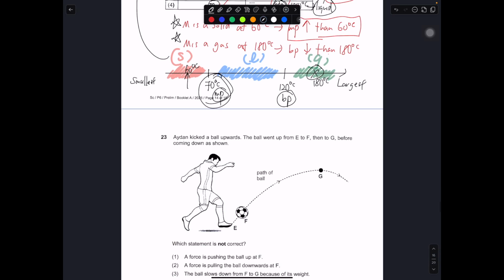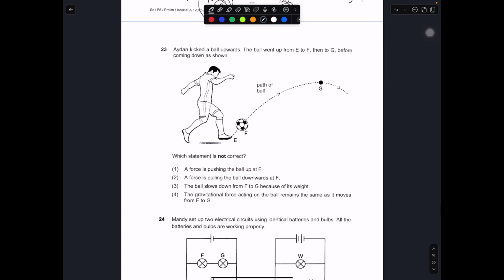Okay, so with that, let's move on to question number 23. Aiden kicked a ball upward. The ball went from E to F, then to G. So it's moving upwards. Which of the statements is not correct? Not correct, so that means correct, don't select. Incorrect, you select. You have to keep in mind what you should choose and what you should not choose. That means out of these 4 statements, 3 of them are correct, 1 of them is incorrect.